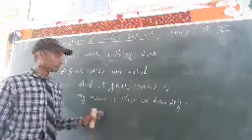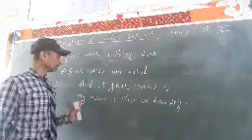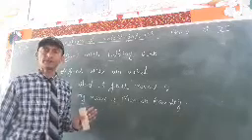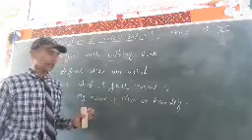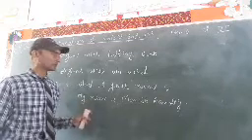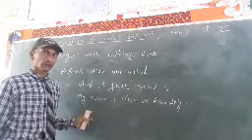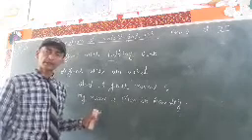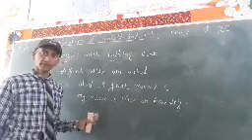This is a complete statement and this is the correct answer. So students, please try to remember: whenever your interrogative sentence begins with a WH word, it will require a complete statement.